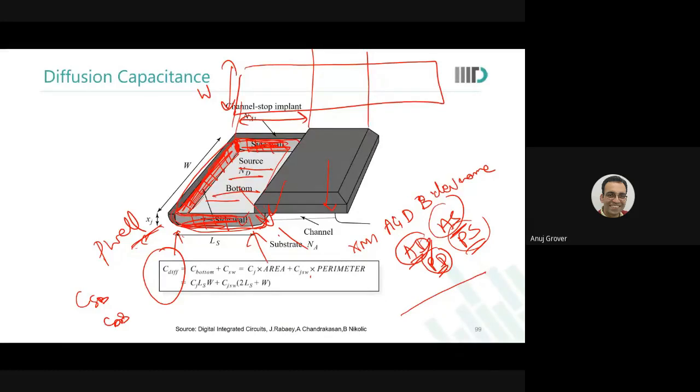Okay. So why is it called diffusion capacitance? Because it is because of the diffusion layer. So why the word diffusion? Because you diffuse. So when you want to make an N+ region, you implant your phosphorus atoms in there. And then you anneal it, you heat it, so that this phosphorus would diffuse into the substrate. It would diffuse according to the time for which you anneal it. So it will diffuse in this region. This region is therefore called diffusion region.